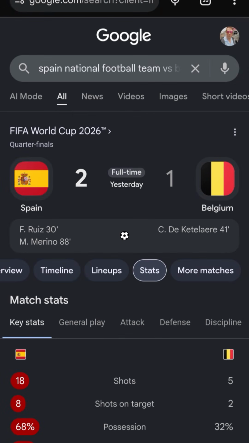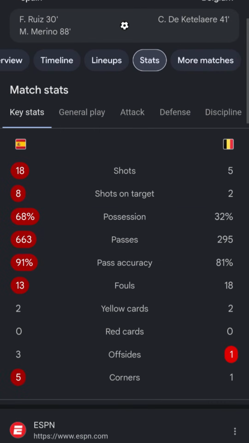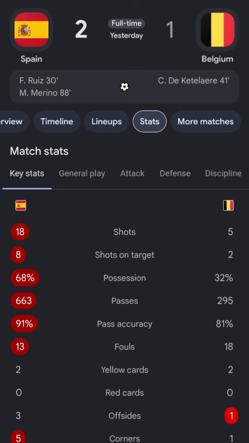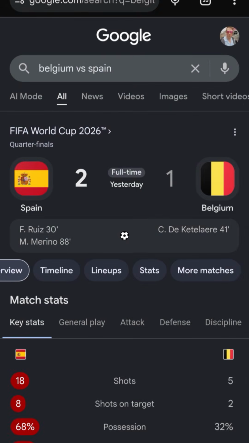Spain 2, Belgium 1, FIFA World Cup 2026, taking a look at this from a mathematical and economic perspective. The final score represents the play on the field pretty well, it looks like. So we won't get into that right now. Let's get into the economics.